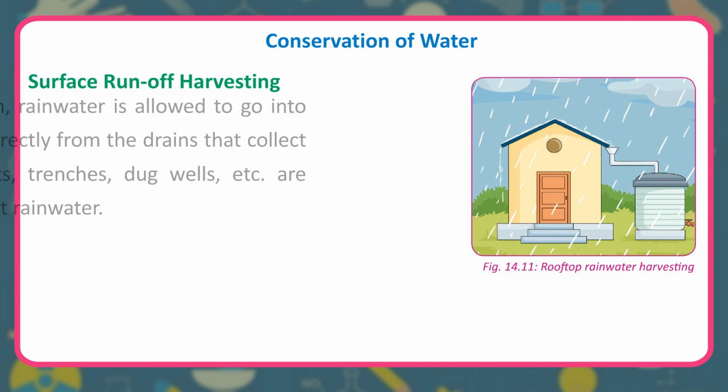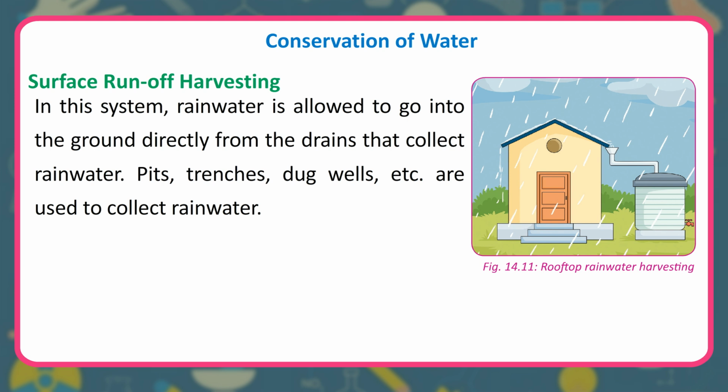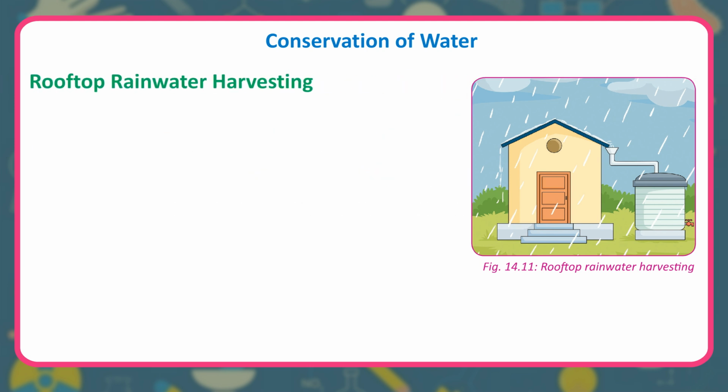Surface runoff harvesting. In this system, rainwater is allowed to go into the ground directly from the drains that collect rainwater. Pits, trenches, dug wells, etc. are used to collect rainwater.